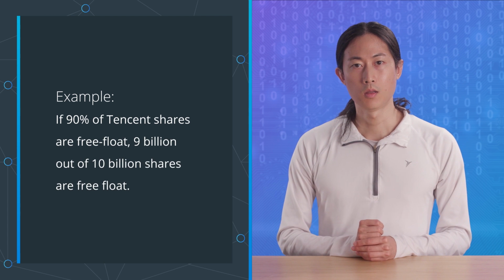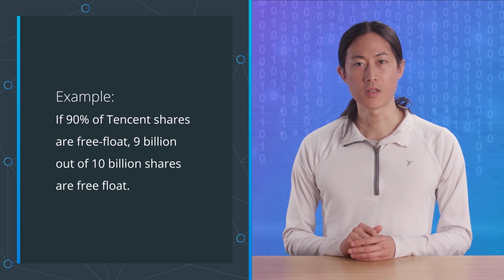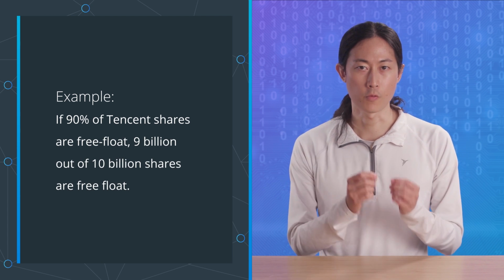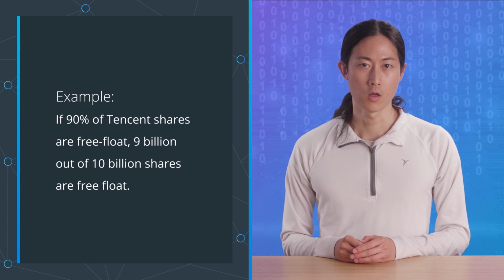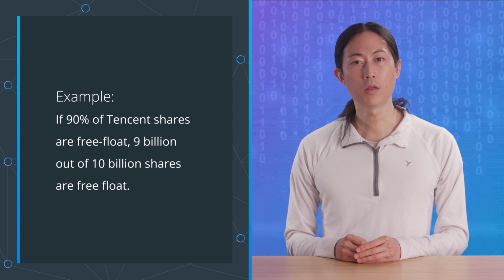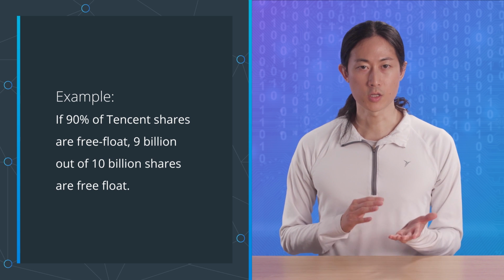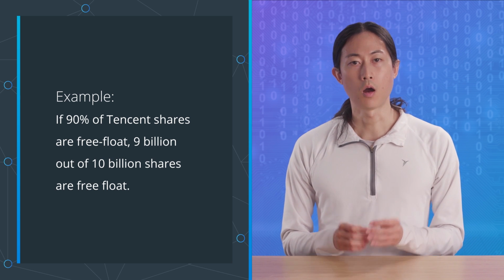For example, let's say about 90% of Tencent's outstanding shares are free float. If today we see that Tencent has 10 billion shares outstanding, we'll estimate that 9 billion of those are free float.